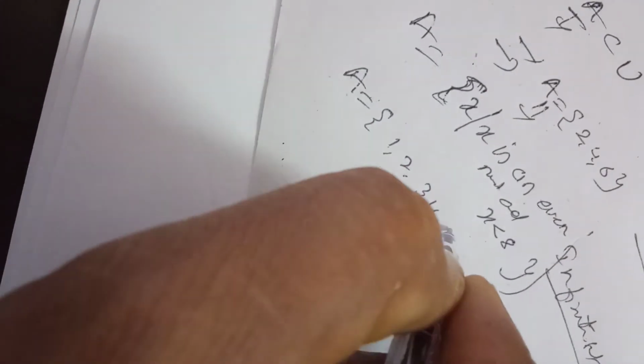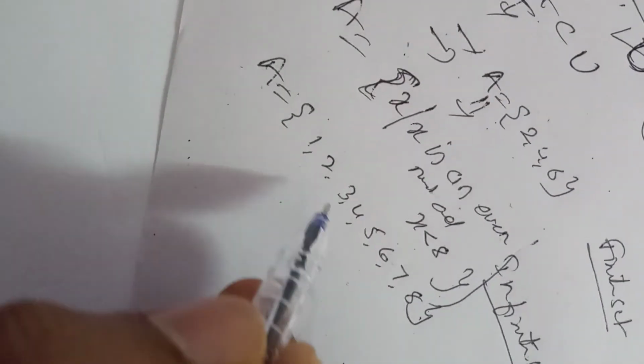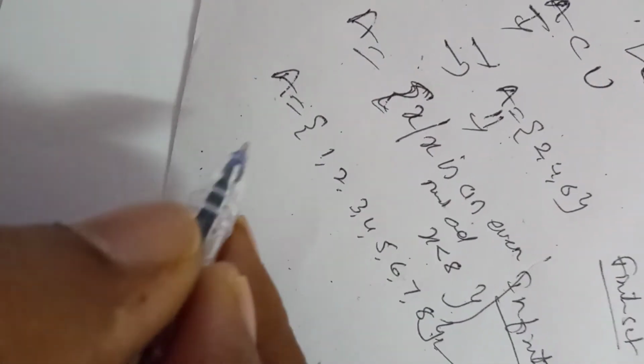Now, another example: A = {1, 2, 3, 4, 5, 6, 7, 8}. A contains 8 elements. How do we write this set in builder form?